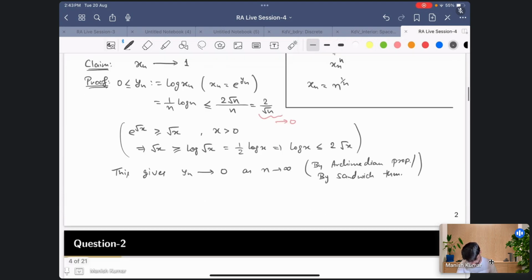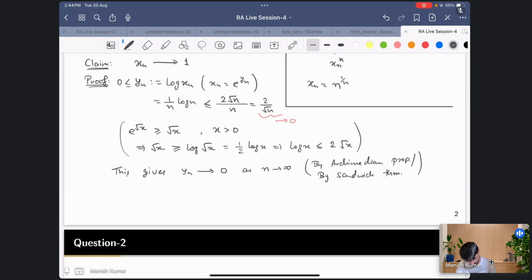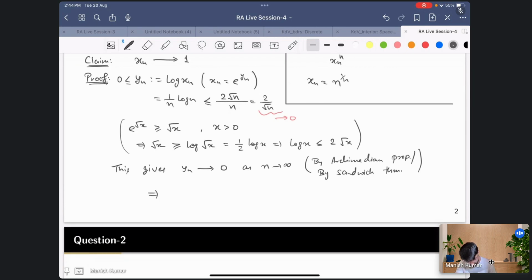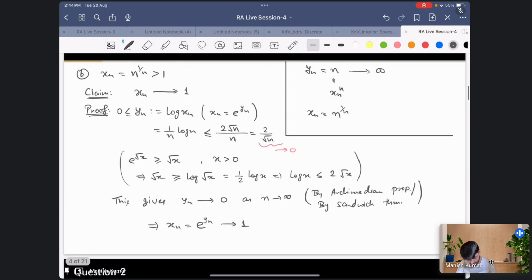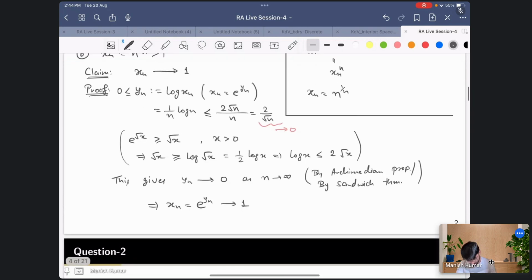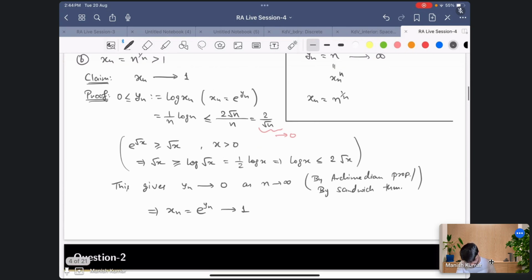So this proves that yn goes to 0, and this would mean that xn, which is the exponential of yn, converges to 1, right? So we have got that the sequence xn is converging to 1, and another thing is that xn raised to the power n is equal to n, and this diverges to infinity.